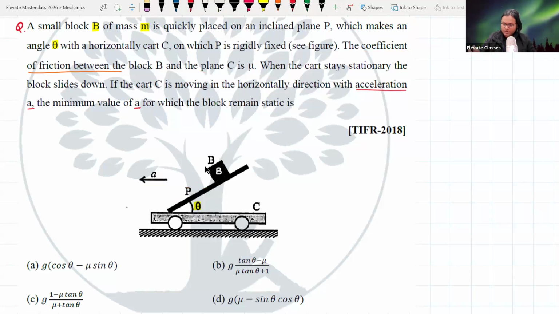You have an inclined plane in which the block usually slides down. They are asking you, if this inclined plane is moving in the horizontal direction with an acceleration A, what should this acceleration A be so that the block will stop moving, not in the horizontal direction, but with respect to an observer in the accelerating platform.